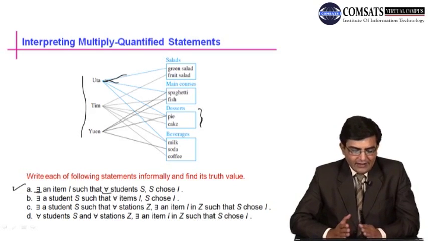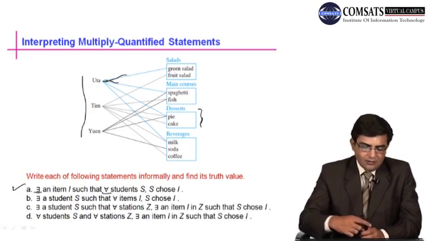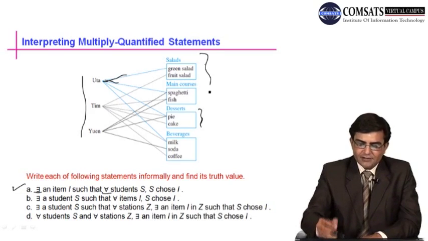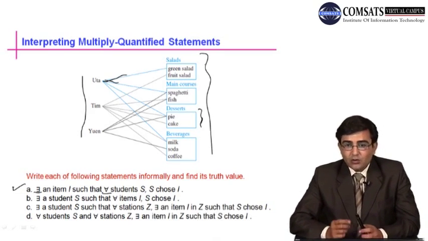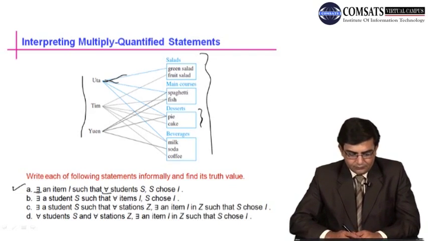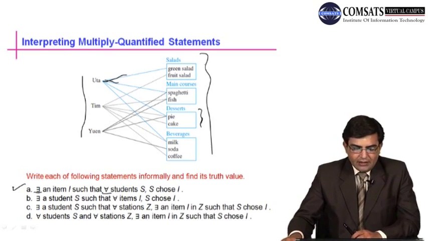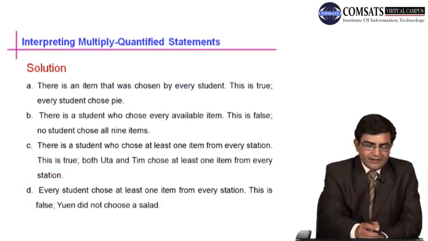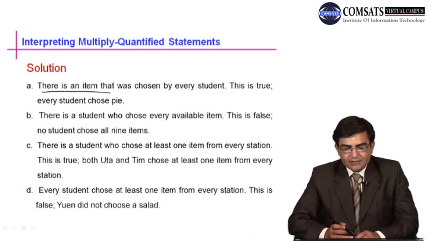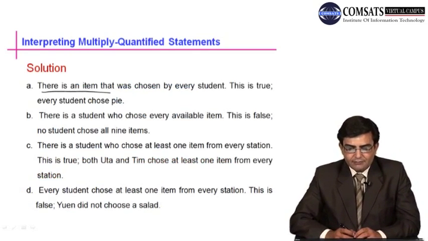There is an item I, means from all of these items there is one special item such that all students choose that item. In informal language we can write it as: there is an item that was chosen by every student.